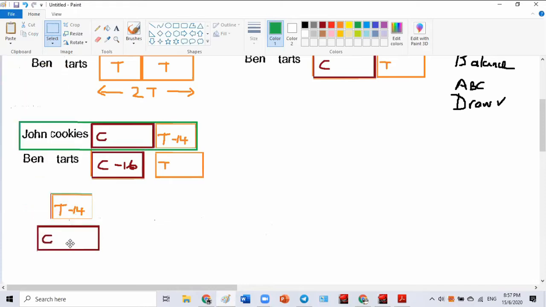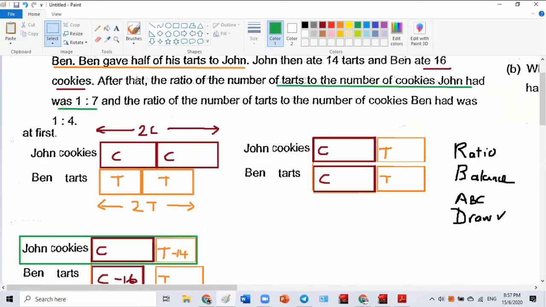So who is 1? Who is 7? Cookies is 7, tart is 1. Agree or not, people? Tart is 1, cookie is 7. Do you see or not?